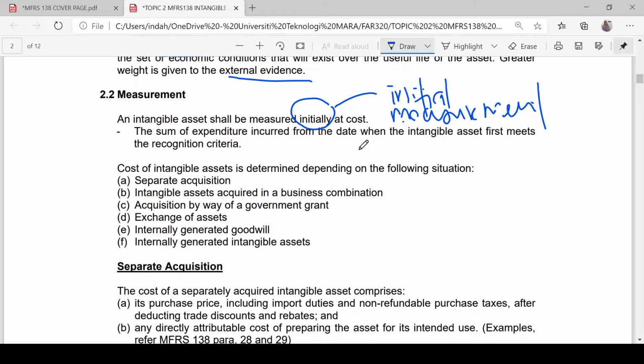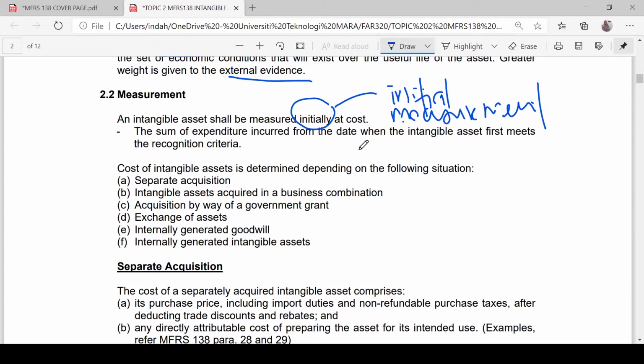The cost of intangible asset here consists of the sum of expenditure incurred from the date when the intangible asset first meets the recognition criteria.